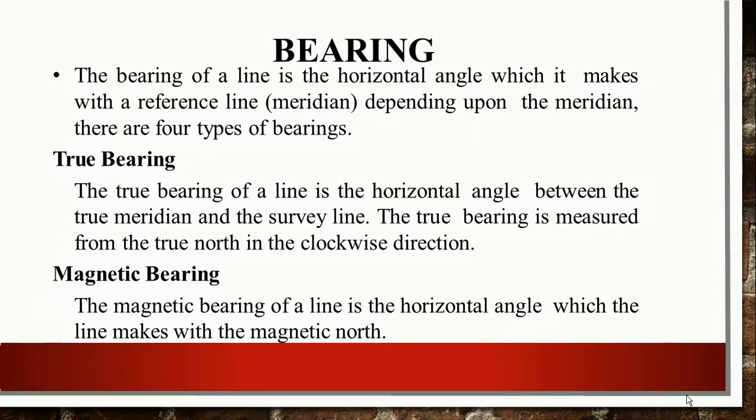Number one is true bearing. The true bearing of a line is the horizontal angle between the true meridian and the survey line, measured from true north in the clockwise direction. Number two is magnetic bearing. The magnetic bearing of a line is the horizontal angle which the line makes with the magnetic north.